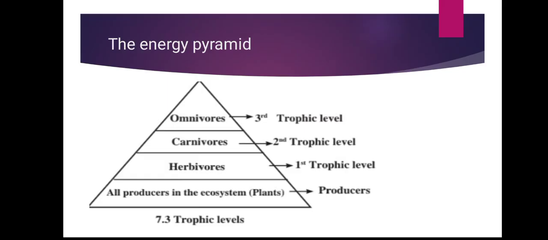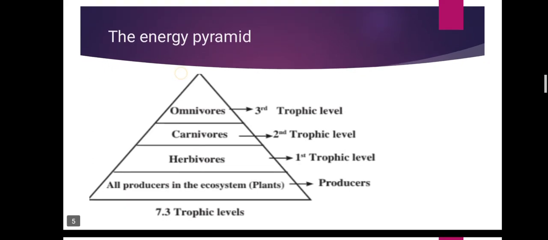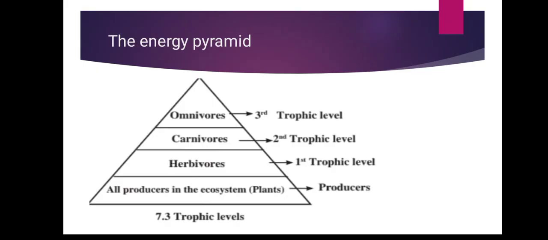This pyramid is also called the Eltonian pyramid, because the honor was given to this scientist, Charles Elton.